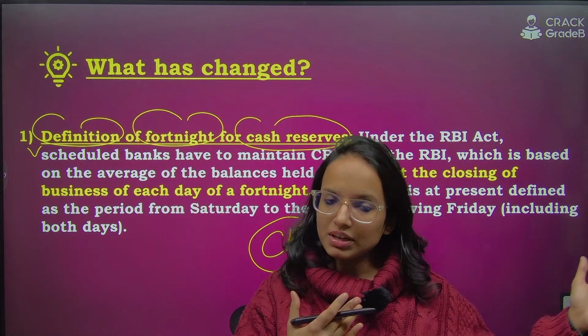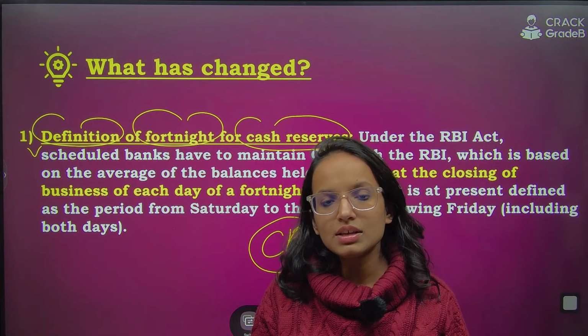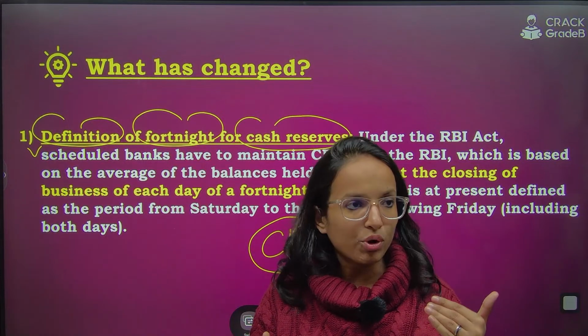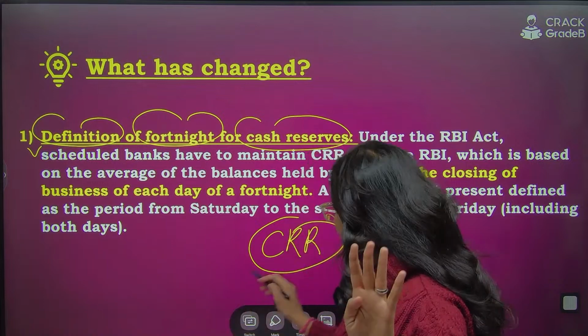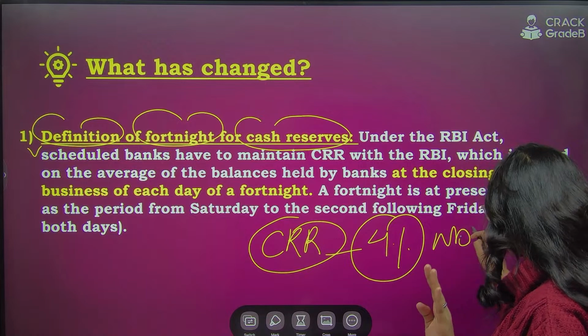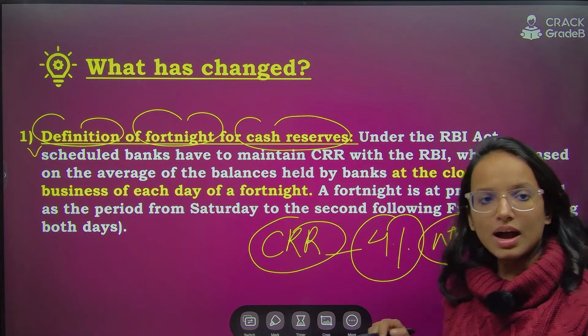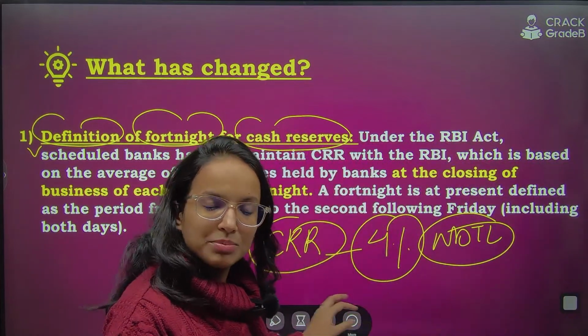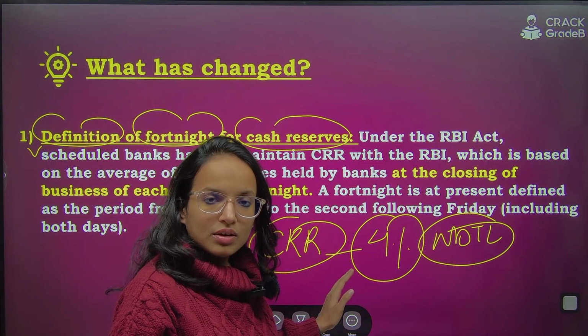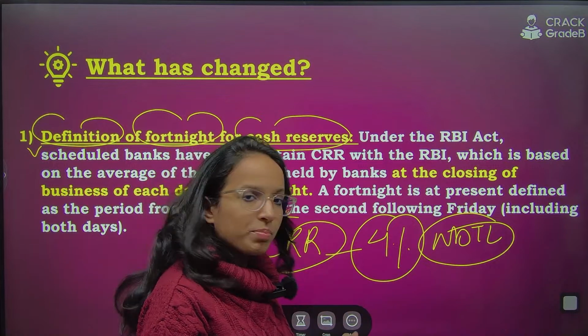And if you remember, in the recent monetary policy committee class, I explained that CRR has been reduced by 50 basis points, so now it is 4% of the NDTL, after the recent monetary policy committee meeting, which we have discussed in detail. So now it is 4%.